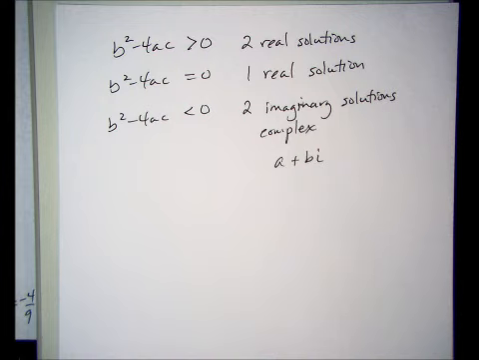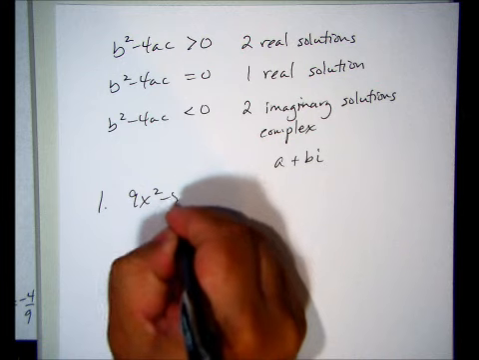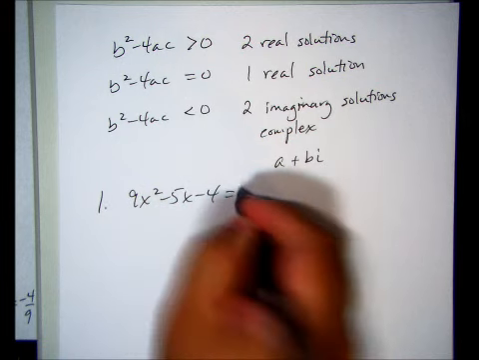So I'm going to look at the worksheet now. The first part says find the discriminant of each quadratic equation, then state the number and type of solutions. So number 1, the problem was 9x squared minus 5x minus 4 equals 0.